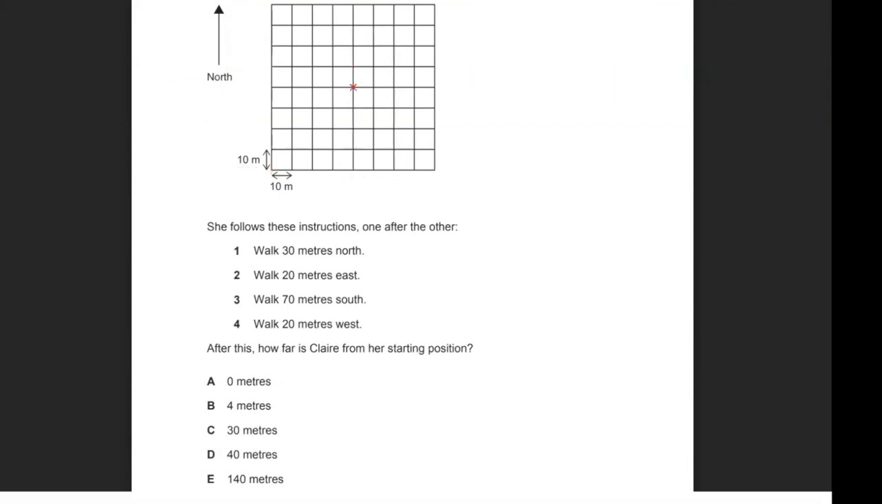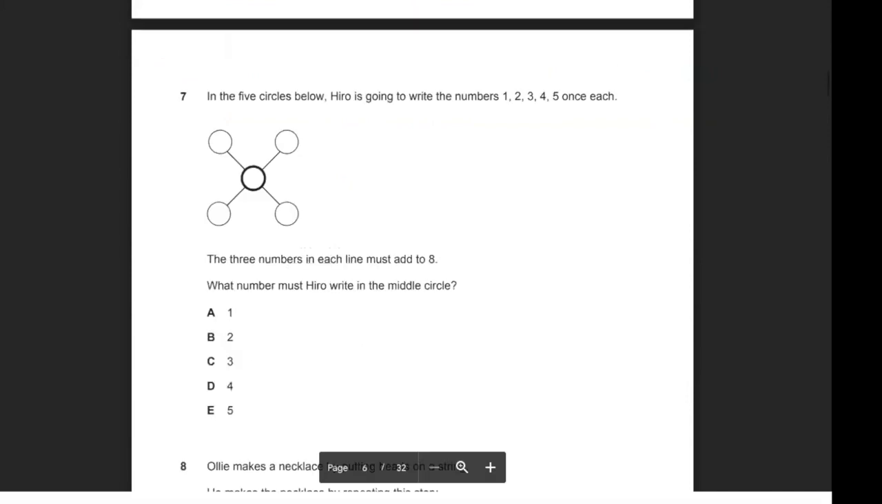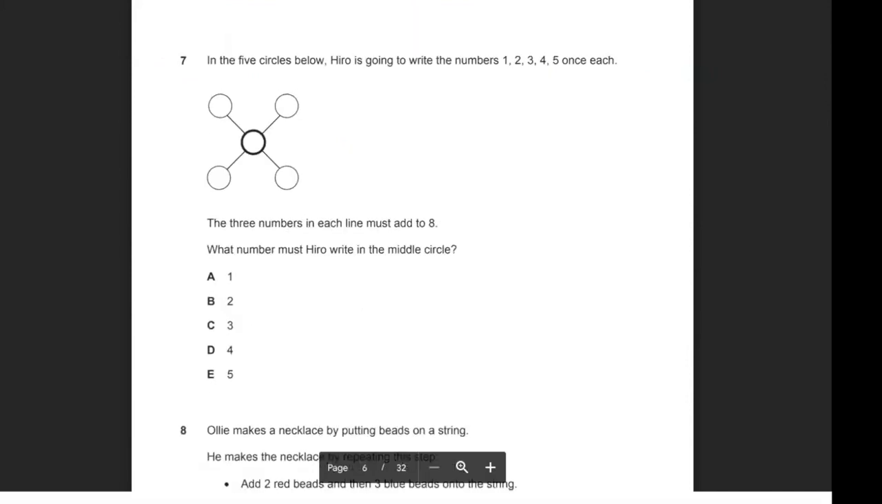Okay, let's move on. For question 7, in the 5 circles below, Hero is going to write the numbers 1, 2, 3, 4, 5 once each. The 3 numbers in each line must add up to 8. So that's a bit of key information. They have to add up to 8. What number must Hero write in the middle circle?